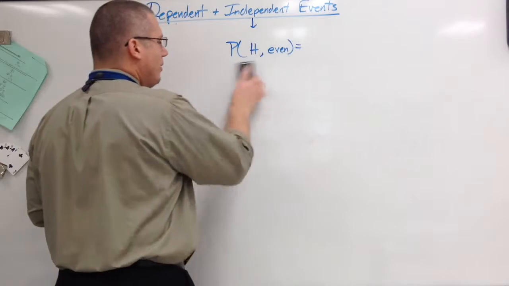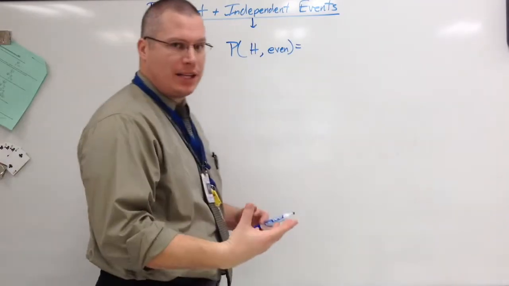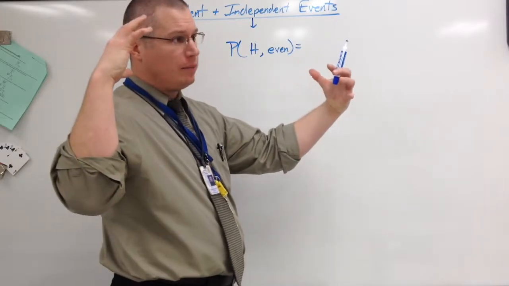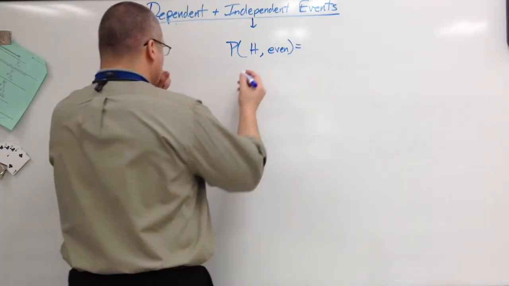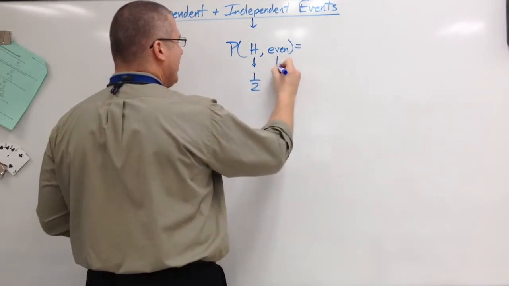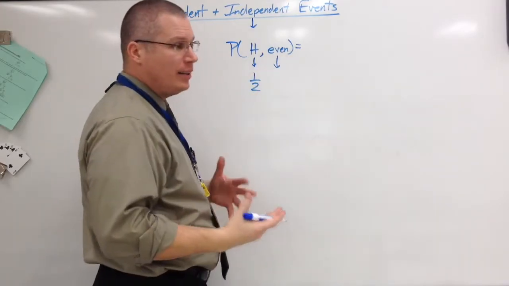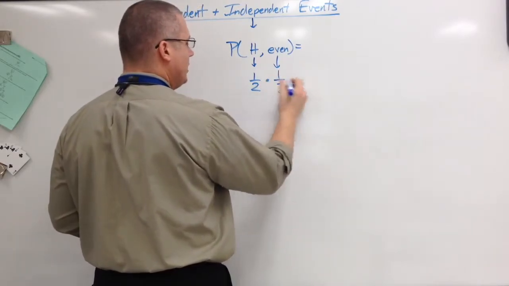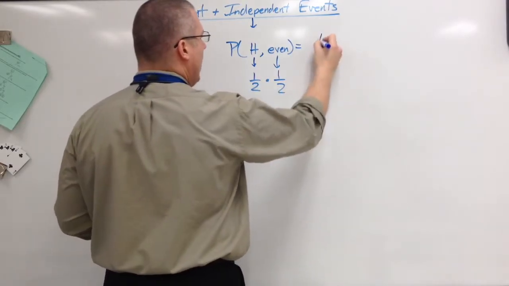Find the probability of each event, multiply them together, reduce, and that's my probability of the whole events put together. Probability of a head, 1/2. Probability of an even number on a 6-sided die, 3 of them are even, 1/2. Multiply together. 1/2 times 1/2 is 1/4.